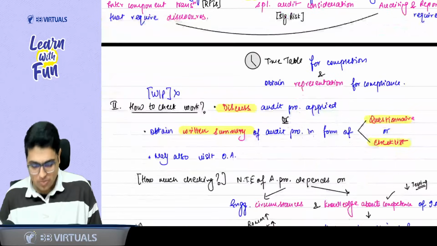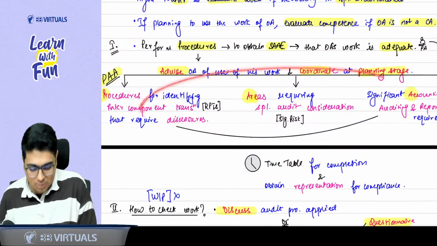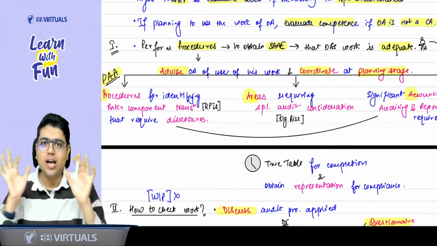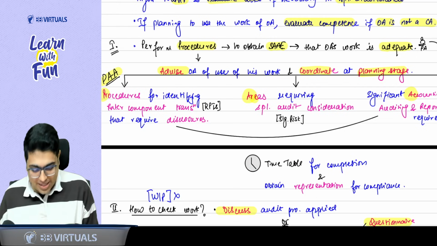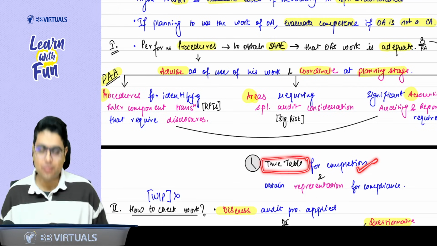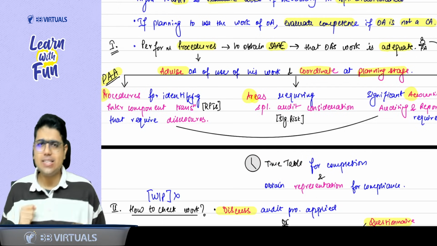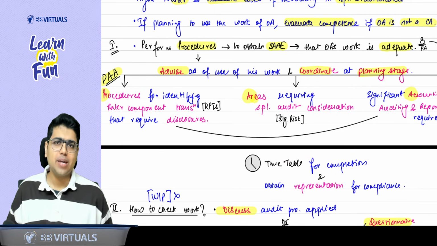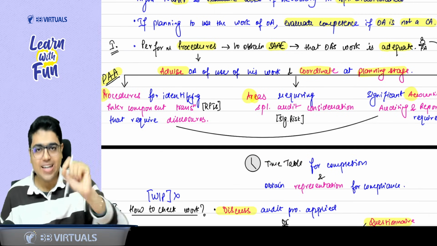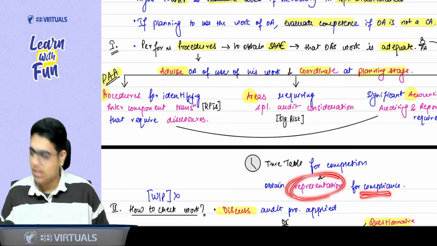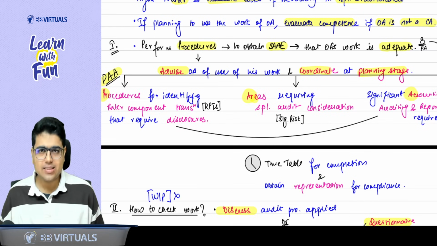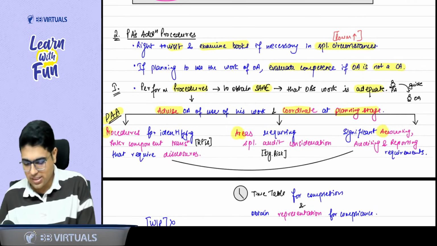Now, when you have given him so many things to focus on, ask him to complete the work on time. That means also tell him the timetable for completion of work. And when he says, yes, I will complete my work on time, take it in writing. Take a representation from him. So obtain the representation for the compliance. Make sense? Yes, sir. So this is the first stage of the procedure.